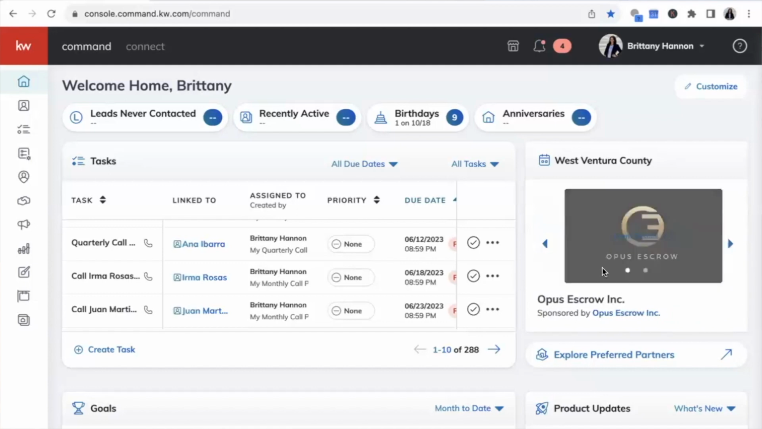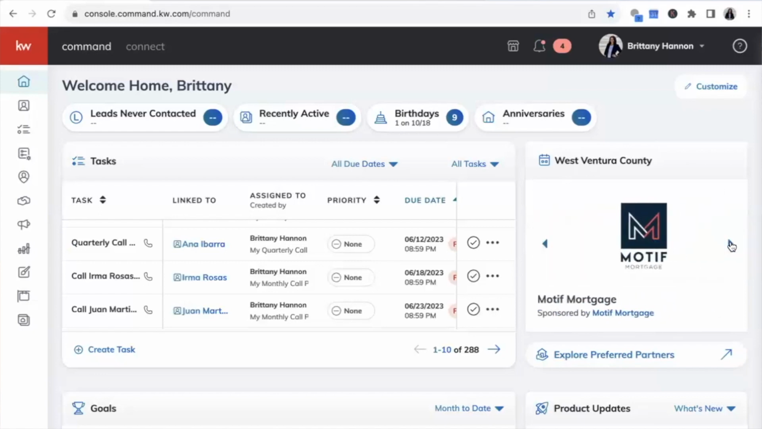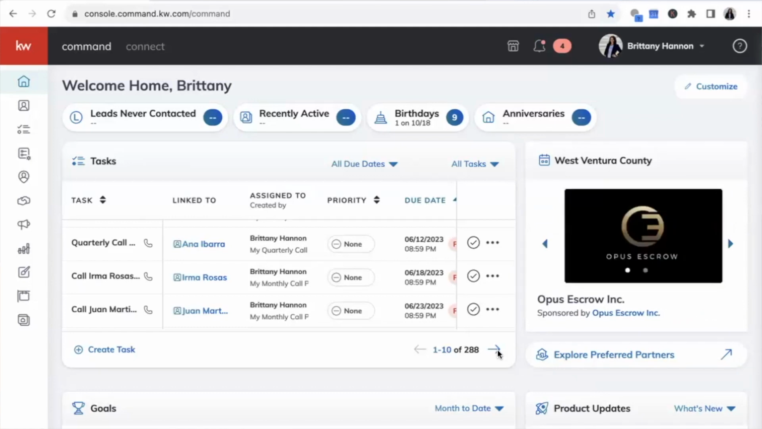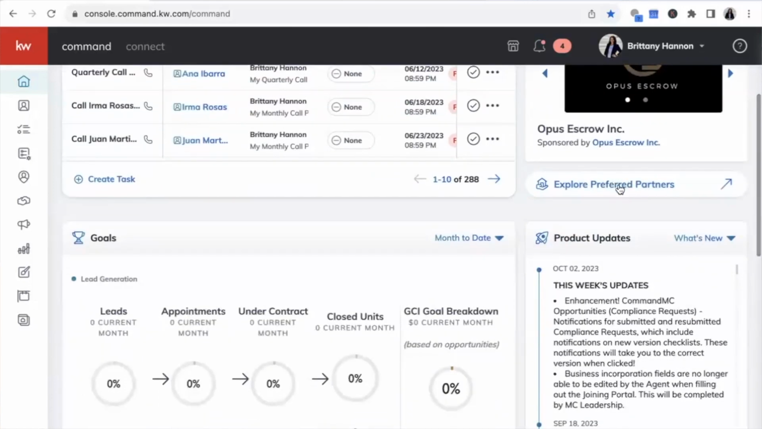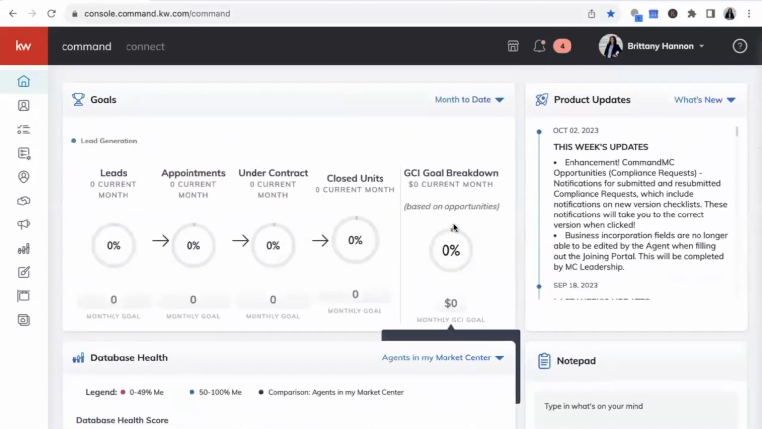Oh, this is new. Look, we have our, oh, interesting. This is totally new. I haven't seen this yet. So we have our local area people. So we have Motif Mortgage and Opus Escrow. Oh, cool. And then you can explore preferred partners. Interesting. I love that. Okay, so we have our goals breakdown here.